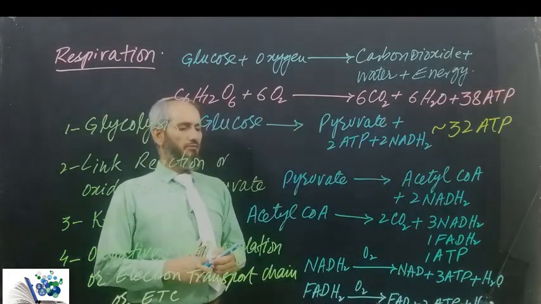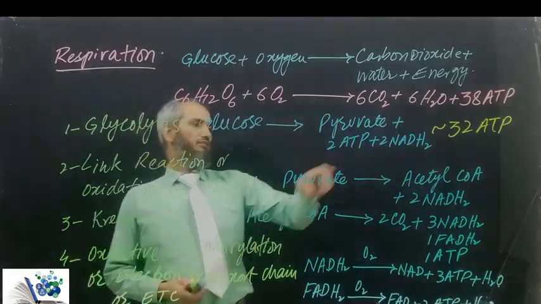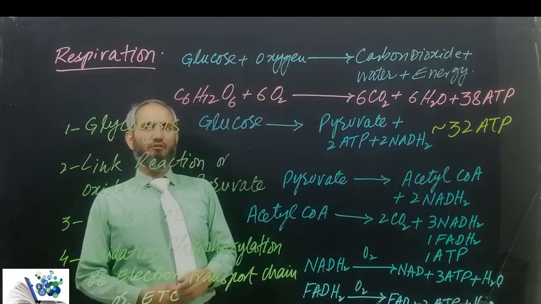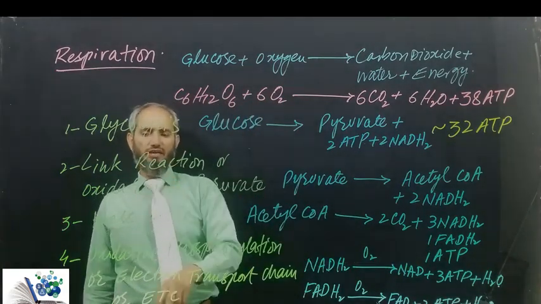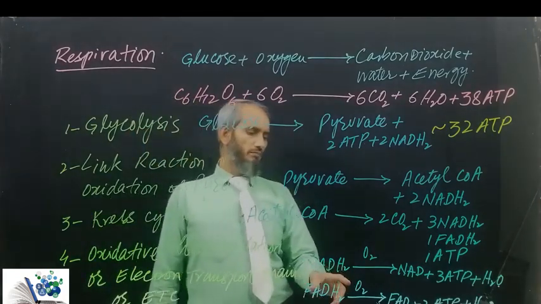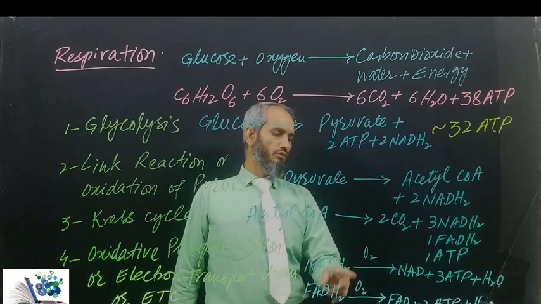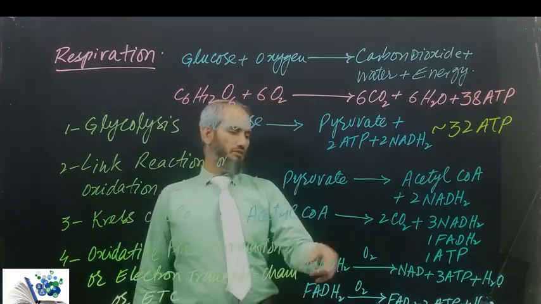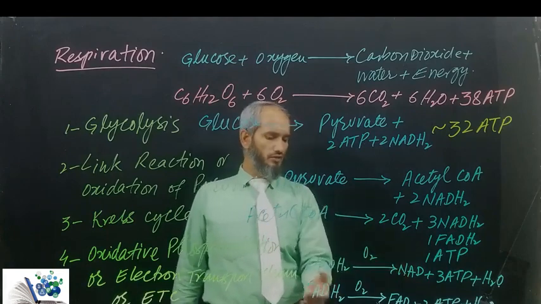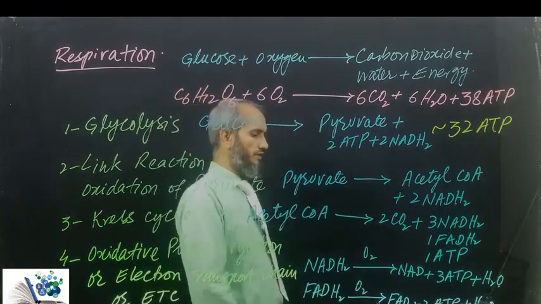Means NADH2 or FADH2, which are produced during different stages of glycolysis, link reaction, Krebs cycle, are finally oxidized within the mitochondria by using molecular oxygen, whereby NADH2 is oxidized into NAD, FADH2 is oxidized into FAD.